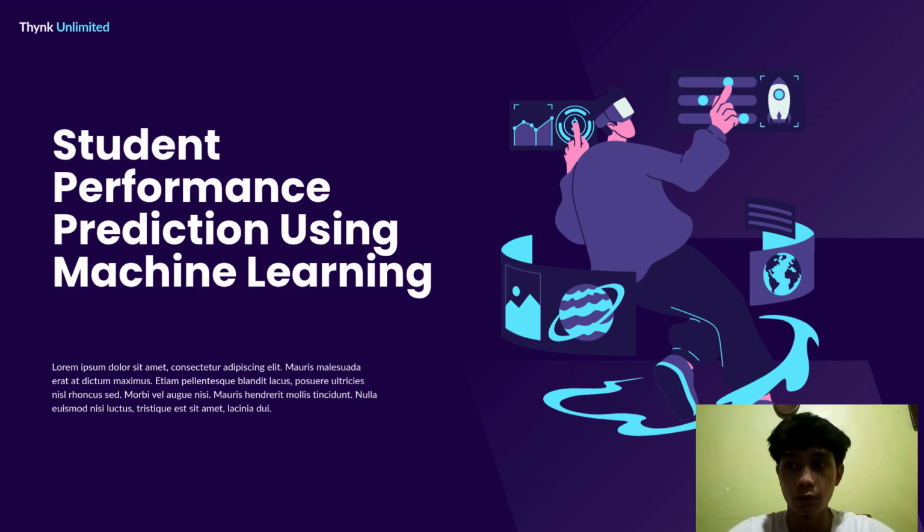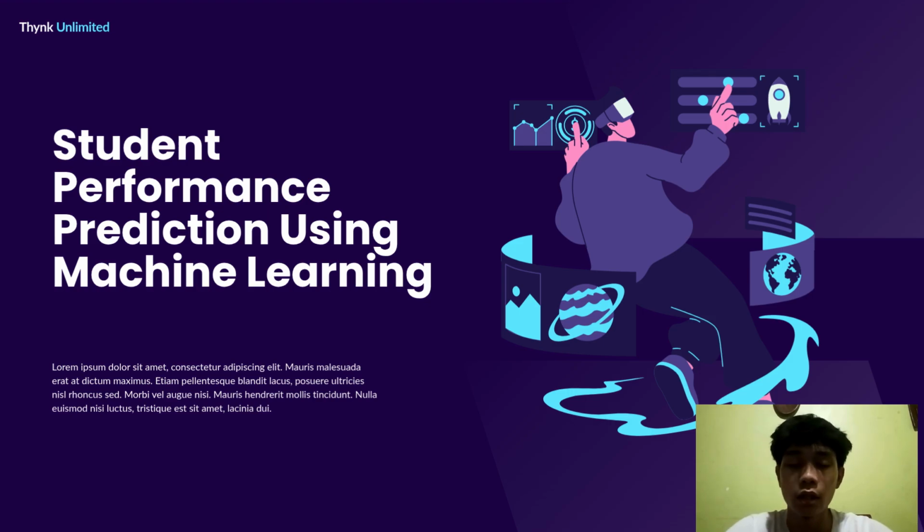For dataset information, the dataset used for this project is the student performance dataset obtained from Kaggle. The dataset contains information about students including gender, race or ethnicity, parental level of education, lunch type, test preparation course, math score, reading score, and writing score.